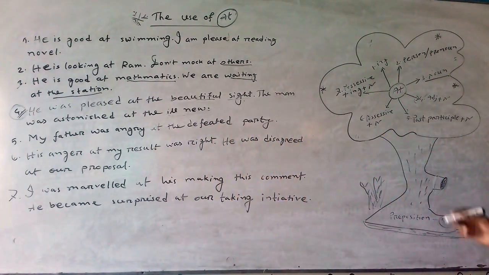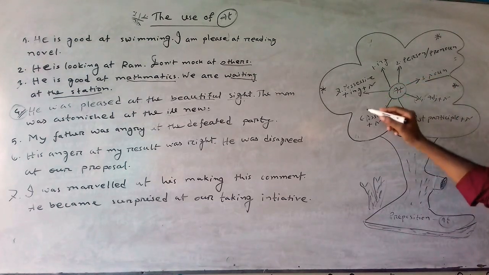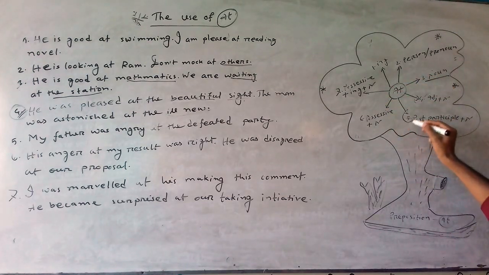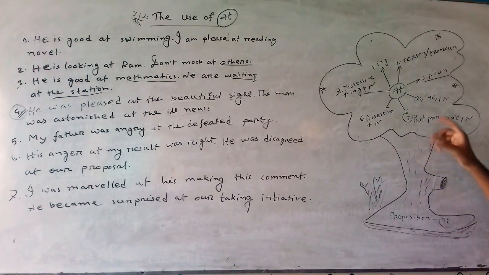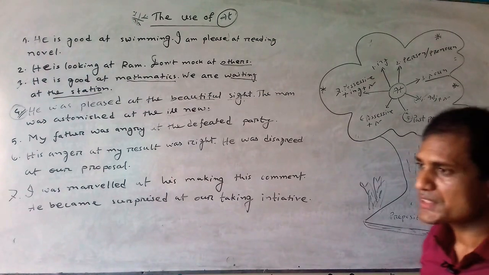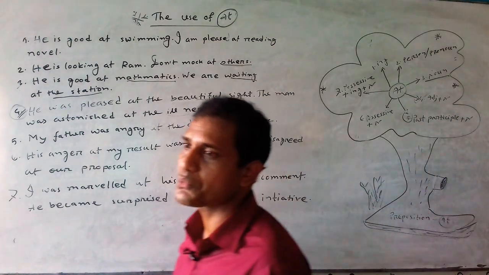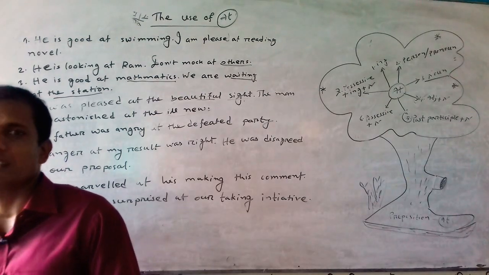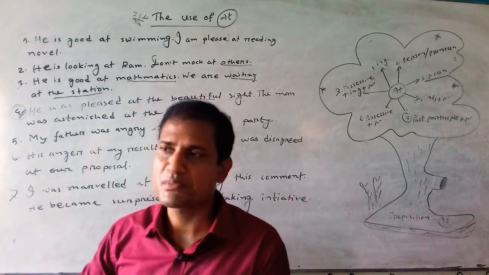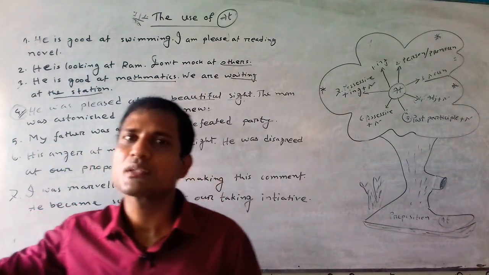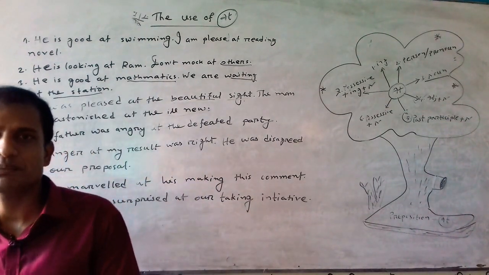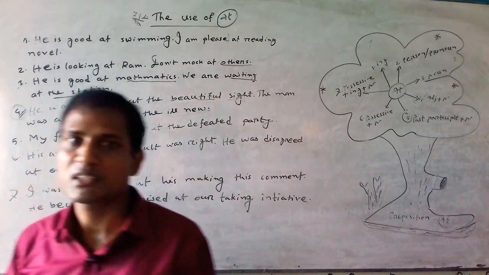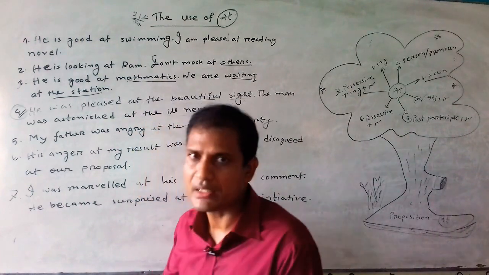Now rule number 5. In rule number 5 we can find the best use of past participle plus a noun. What do we mean by the word past participle? Past participle means the third form of a verb, that means present, past, past participle, the last form, number 3.